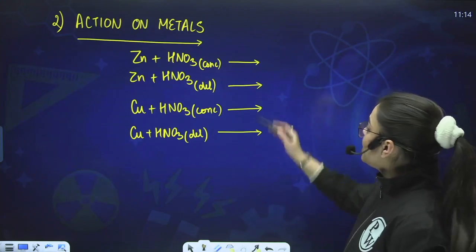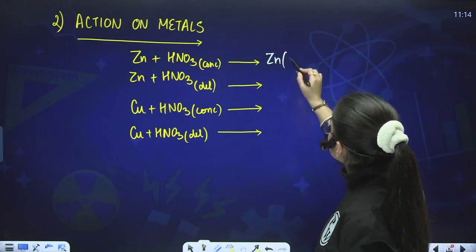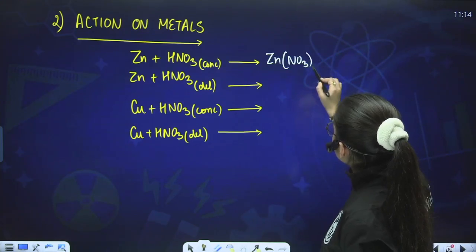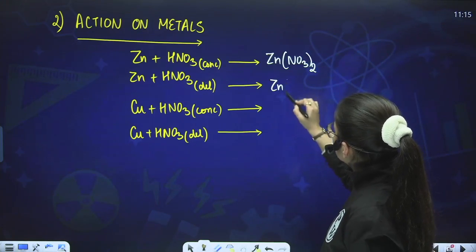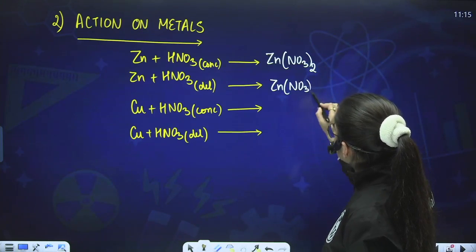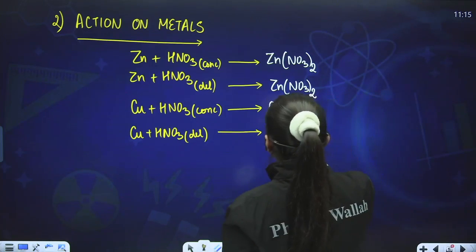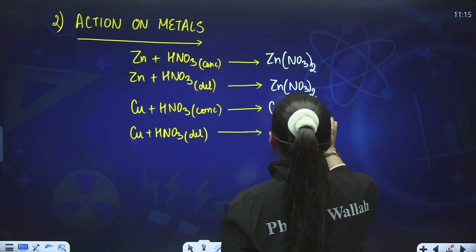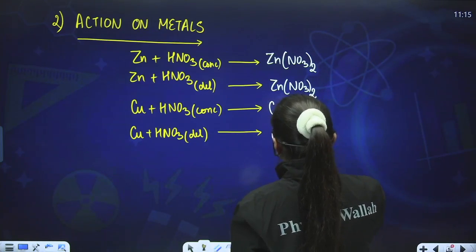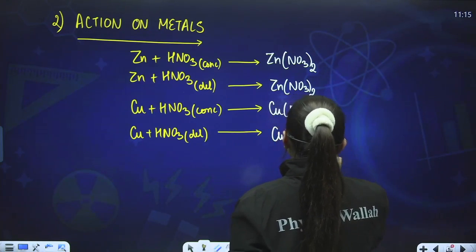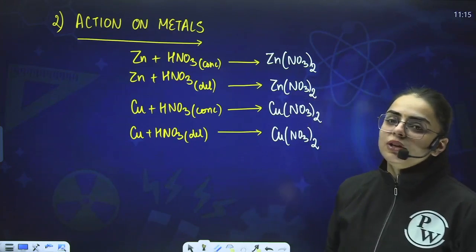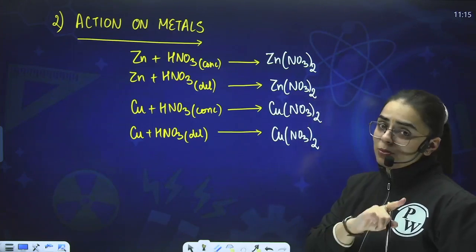Now, what shall you obtain over here? First of all, Zn(NO3)2. Similarly, here Cu(NO3)2. This is the initial product I am talking about. But you have to focus on the further products that are obtained.